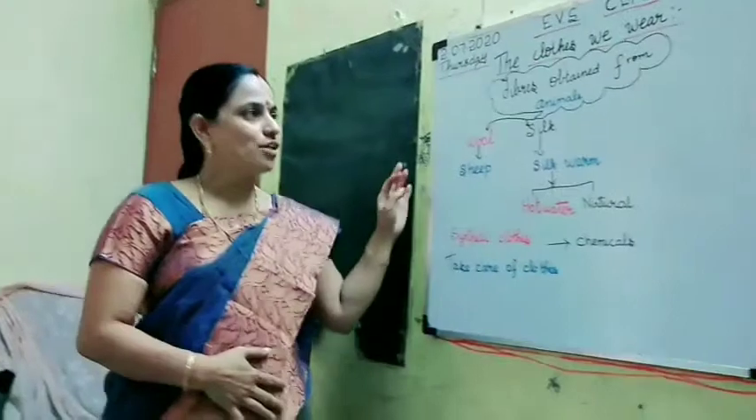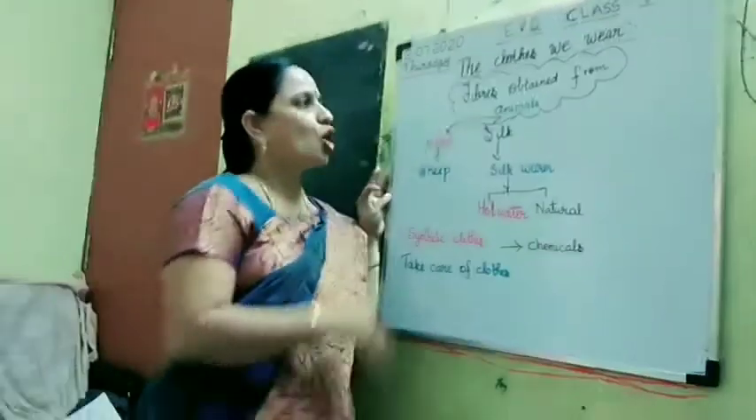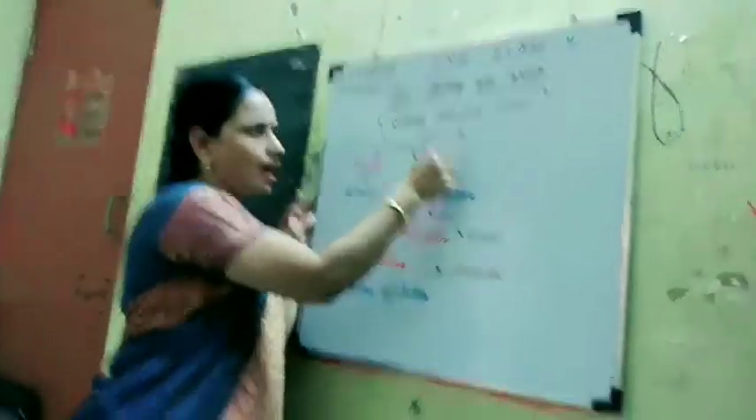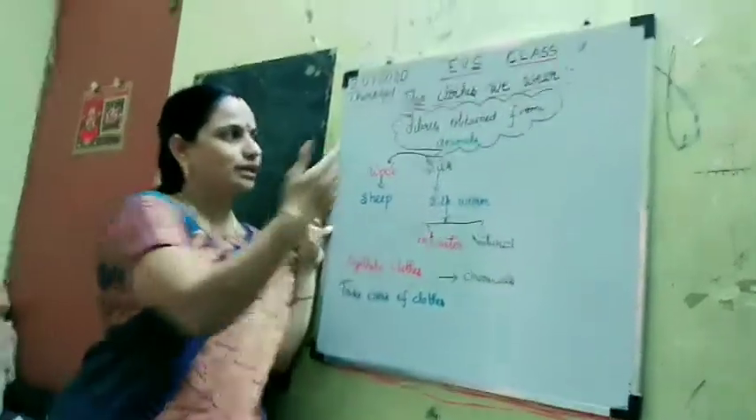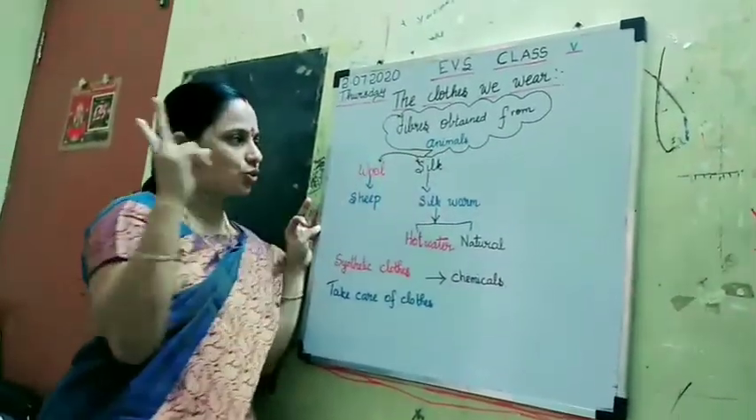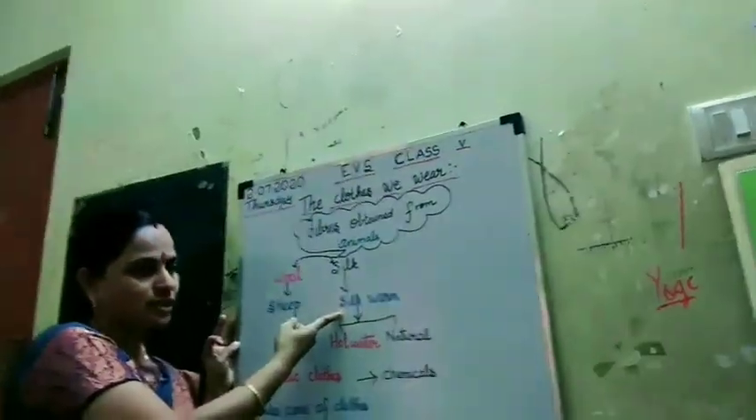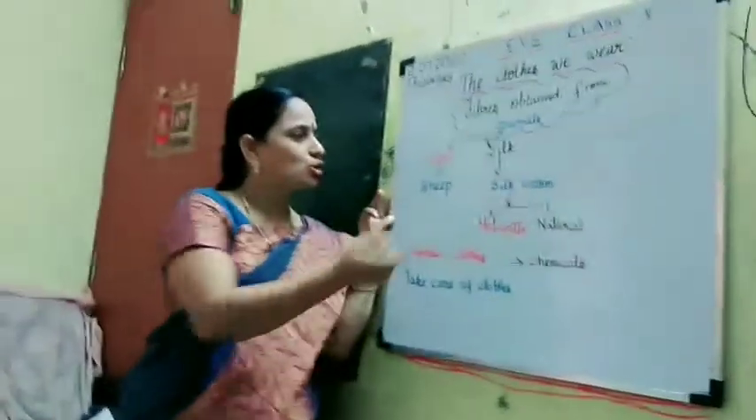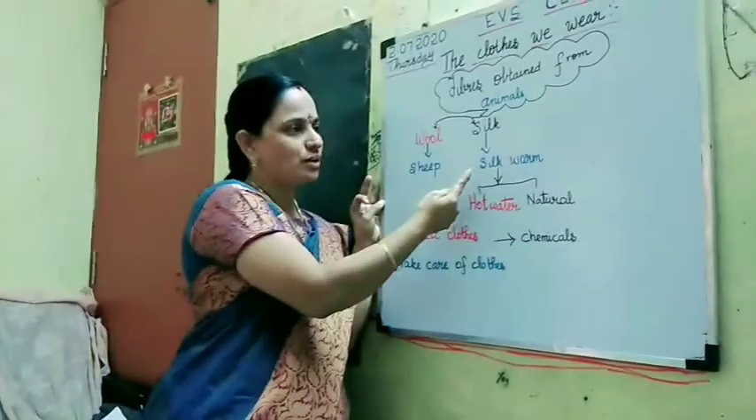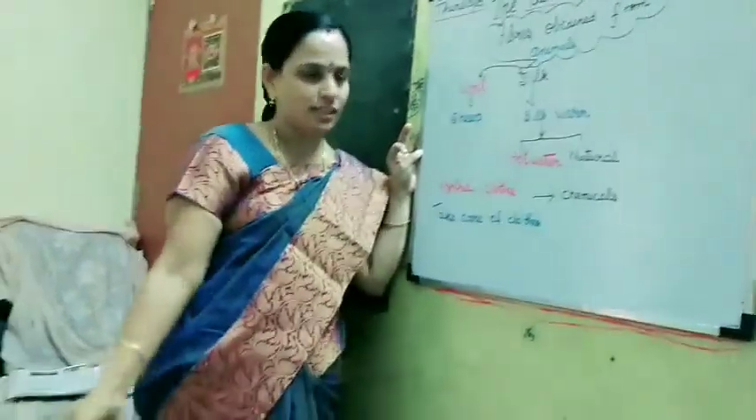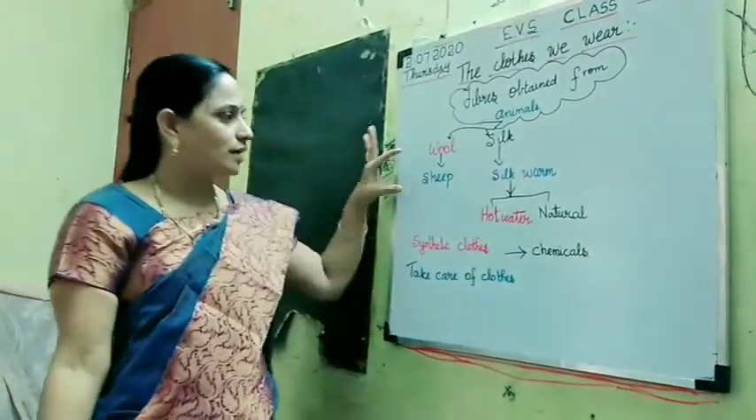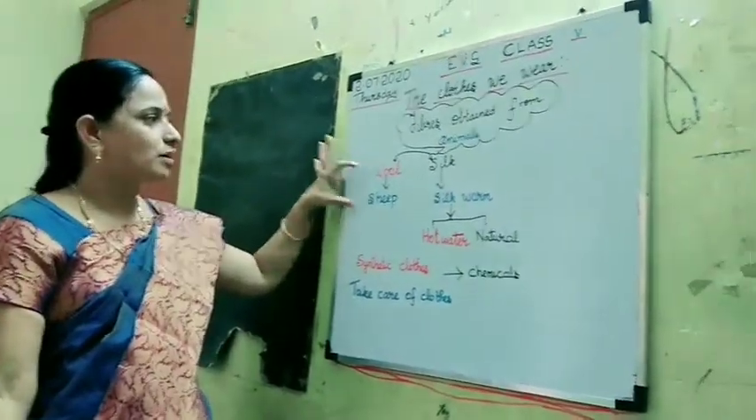Now we are going to see how we obtain fibers from animals. To obtain fibers from animals we use two types of animals: sheep and silkworm. From the sheep we get wool, and from the silkworm we get silk. How do we get wool from sheep? We are going to see that in the slide.